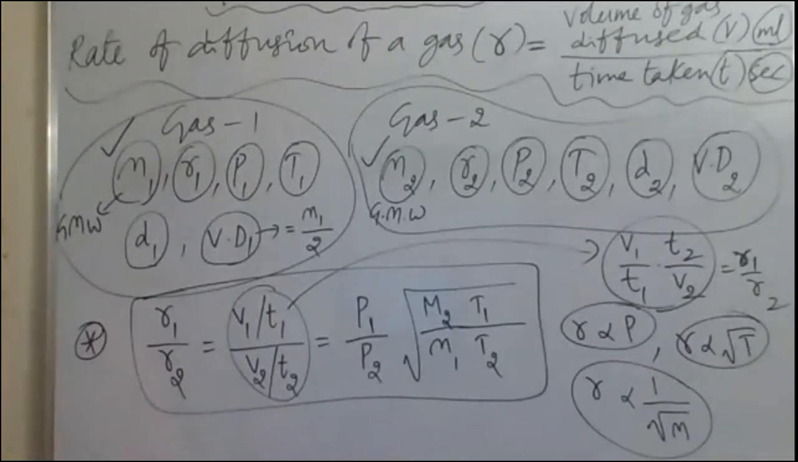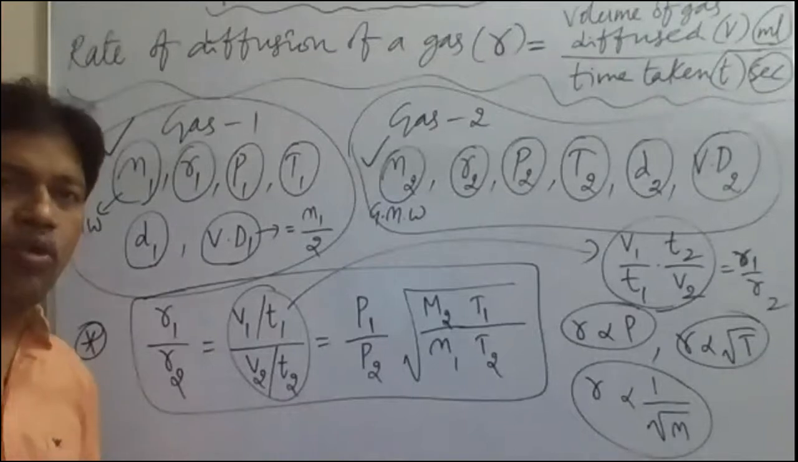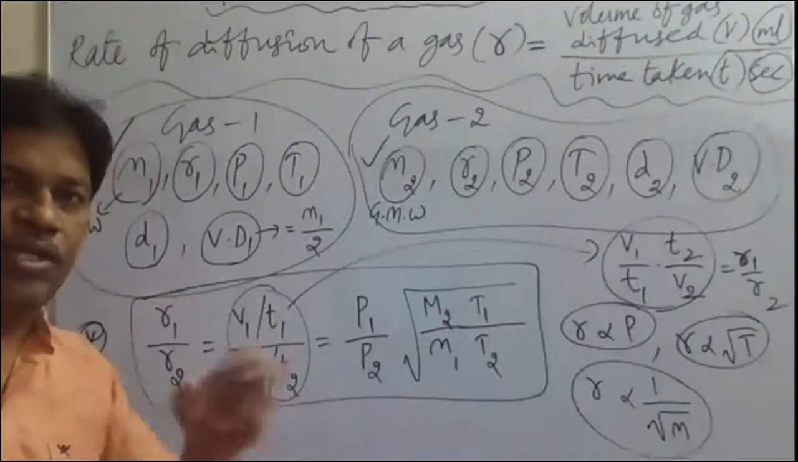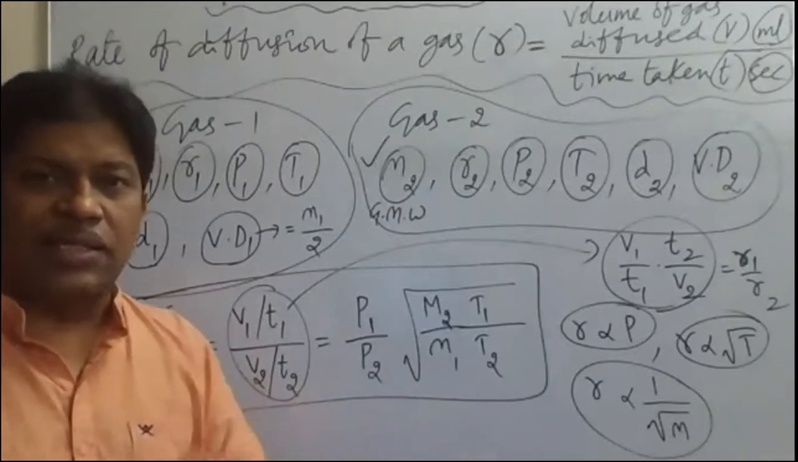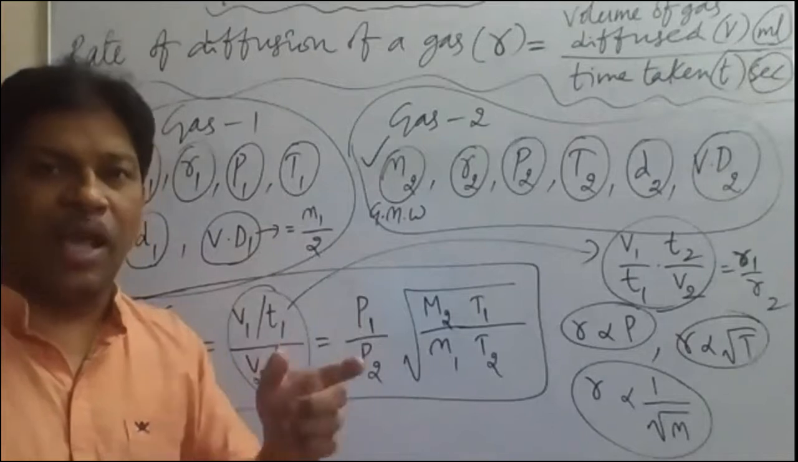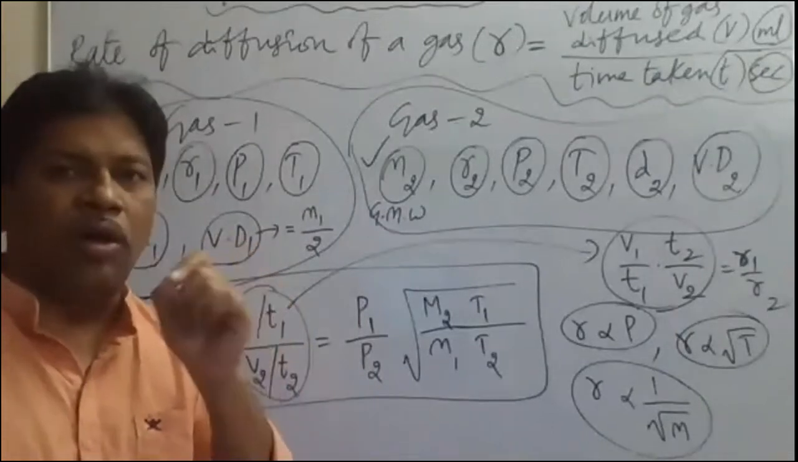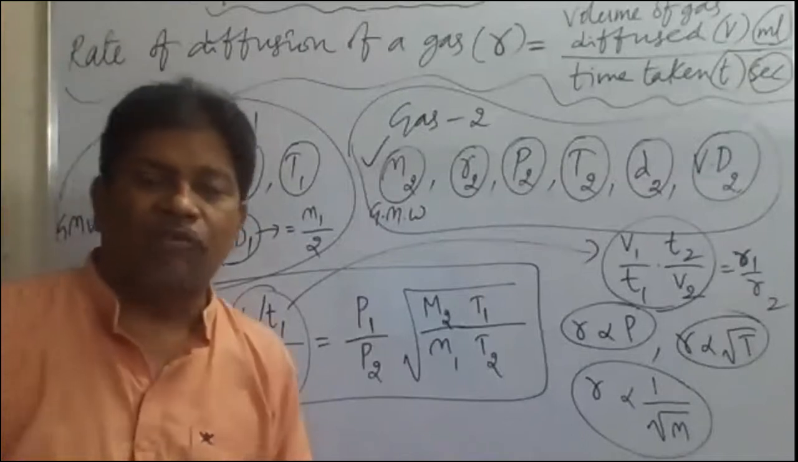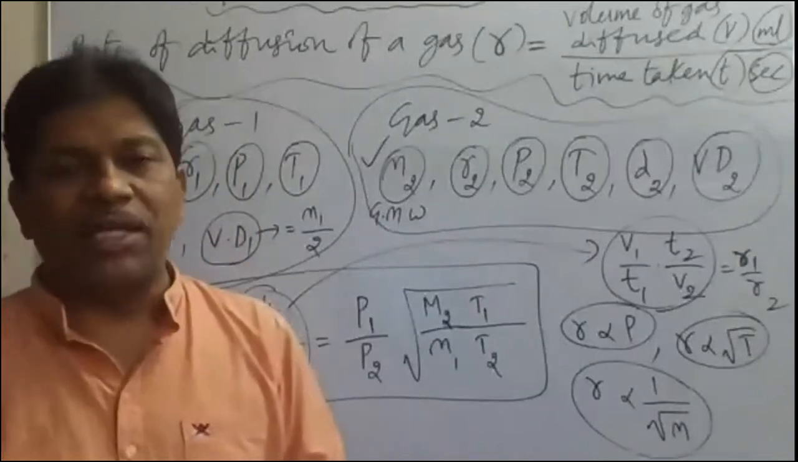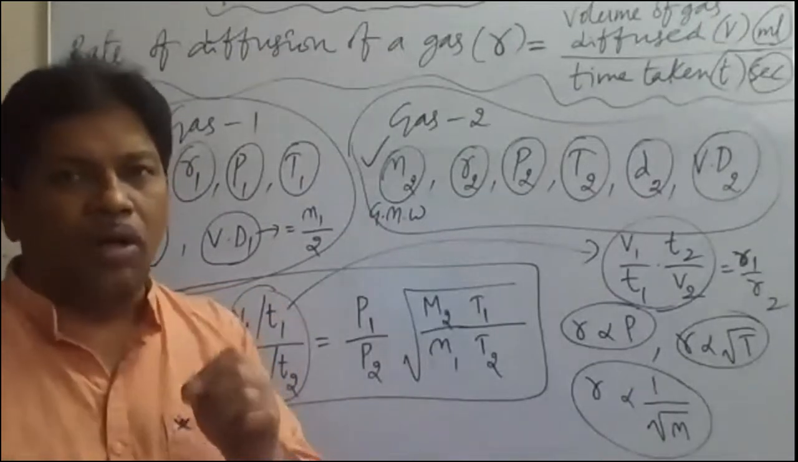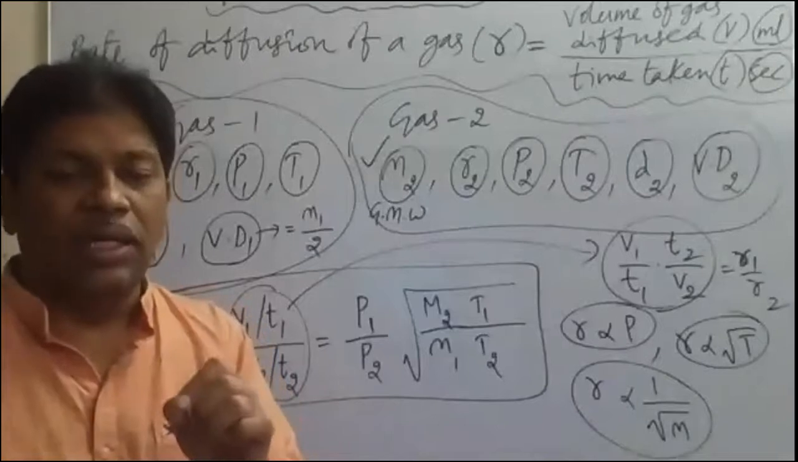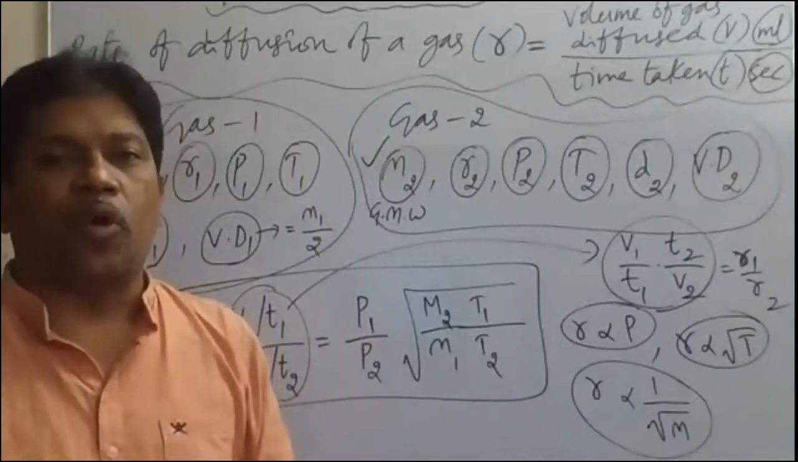Graham's law of diffusion, or effusion, we say. What is the difference between diffusion and effusion? The spreading and intermixing of two or more gases is called diffusion. And effusion is the escape of a gas from a small hole. The small hole is called an orifice, O-R-I-F-I-C-E. Orifice means a very small, tiny hole.